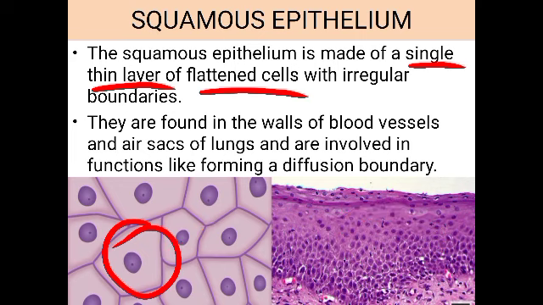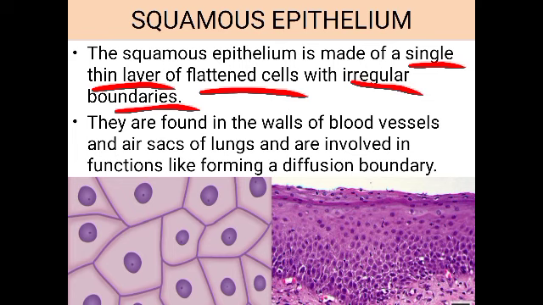So here you can see the cells are flattened, and they do not have a regular structure. They have irregular boundaries. And where are these cells found? They are found on the walls of blood vessels and air sacs of lungs. In the walls of blood vessels, especially in the capillaries, you can see that. Then in the air sacs of the lungs, the very minute tubular structures called the alveoli or the air sacs, it can be found there also.